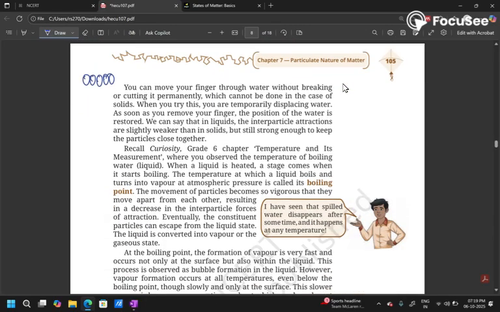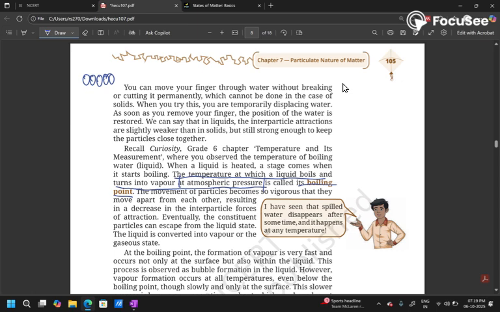Now, coming to the boiling point, just to ensure that you know the definition of it: the temperature at which a liquid boils and turns into vapor at atmospheric pressure is called the boiling point. This is very, very important, because the change in pressure actually plays a vital role in increasing or decreasing the boiling point, which you will understand in higher grades.